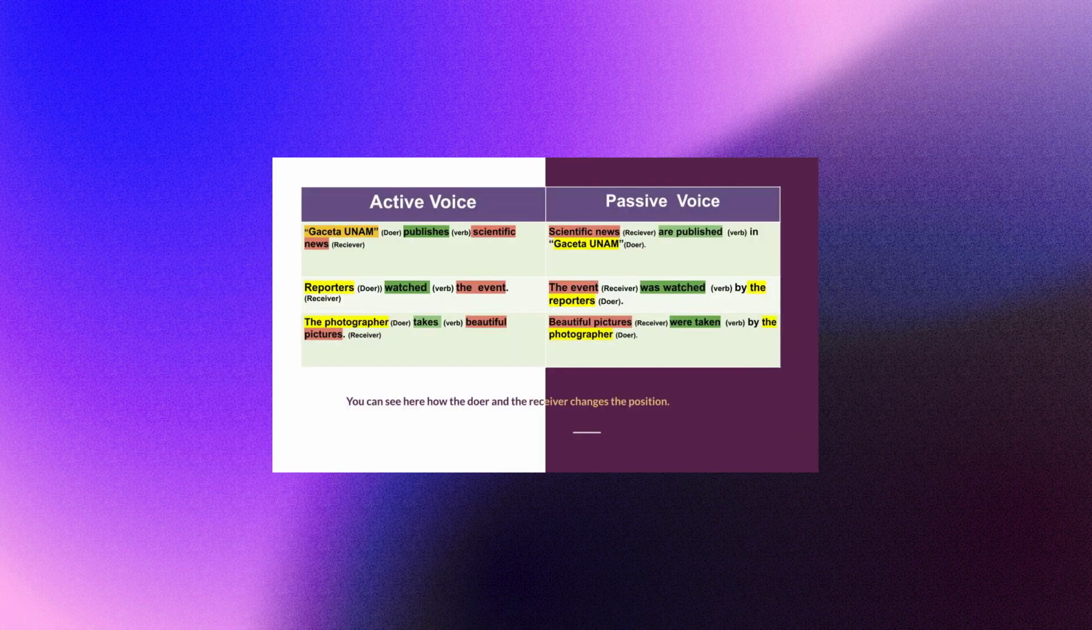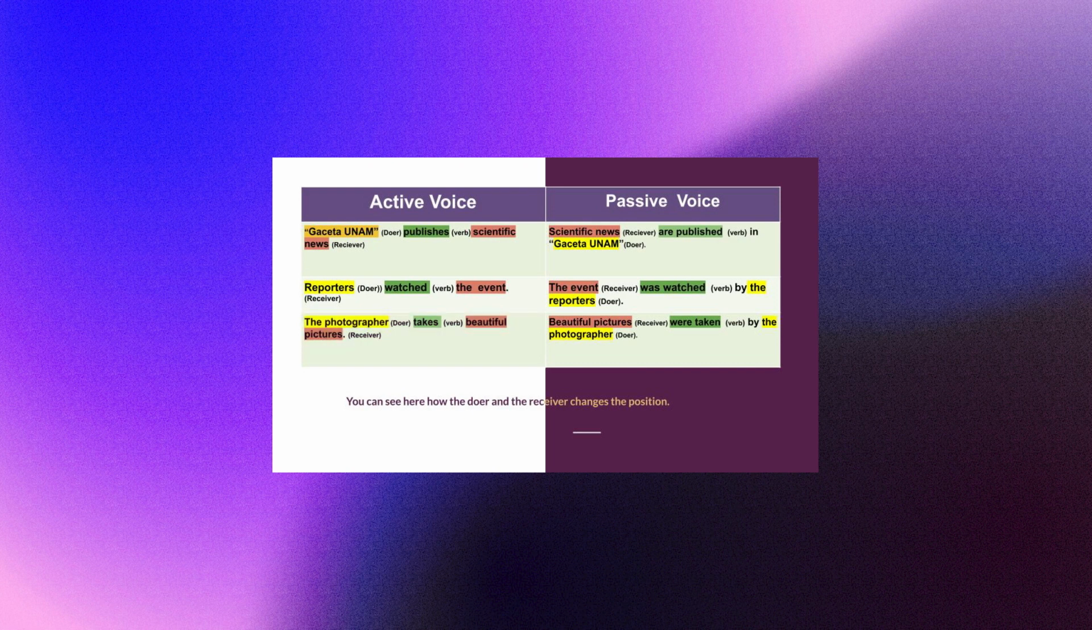Take a look at this. We have the active and the passive voice. In the active voice, we have an example. Gazeta UNAM publishes scientific news. Reporters watched the event. The photographer takes beautiful pictures.